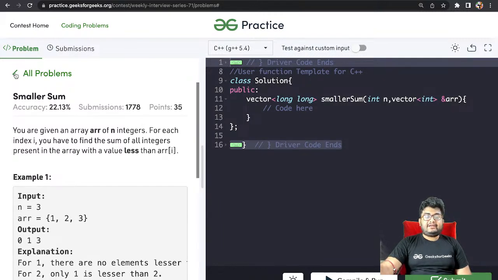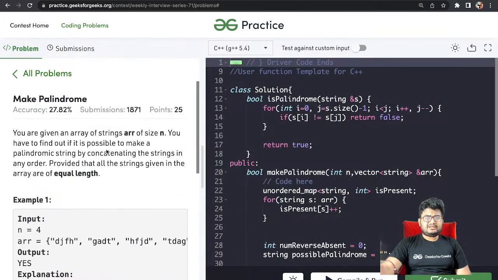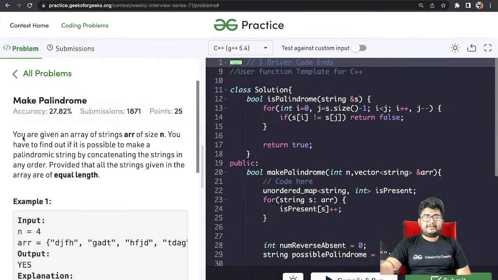Can you give a summary of the first? You can always rewind and watch, but anyway, you had an array of length n of strings, all of equal length, and you had to tell whether concatenating them would give a palindromic string, right? So how we solved it is, as all of them are of equal length, there are two cases.